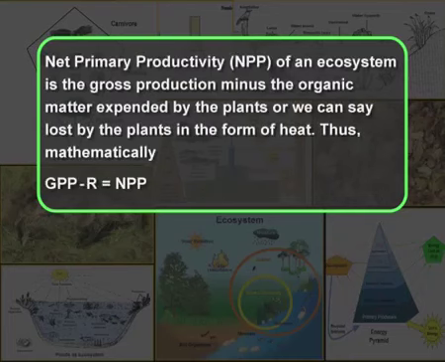So, net primary productivity or NPP of an ecosystem is the gross production minus the organic matter expended by the plants, or we can say lost by the plants in the form of heat. Thus, mathematically GPP minus R is net primary productivity.